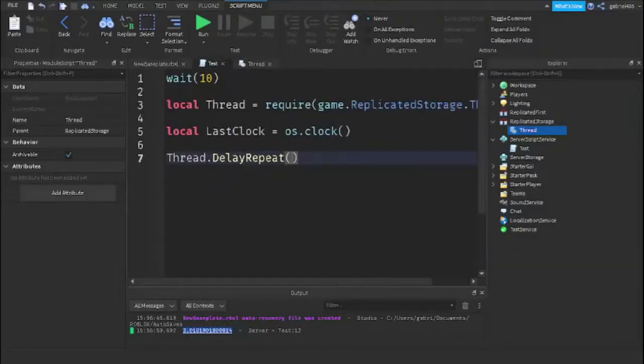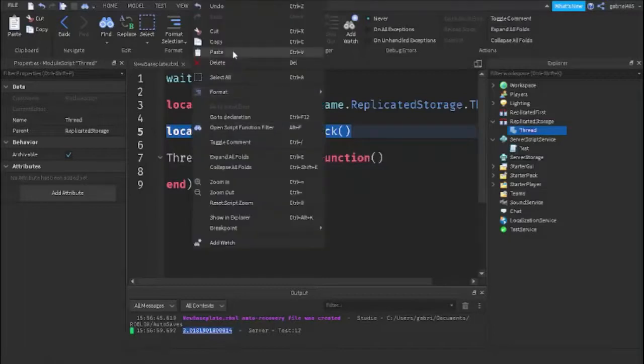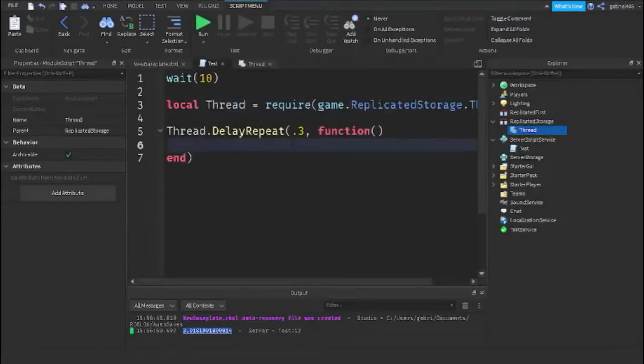So we're using delayRepeat. Now we're going to put our repeating number. We want to repeat this every 0.3 seconds. This is basically a while loop, so we're just going to put this inside and do that. So delayRepeat means it's going to delay every 0.3 seconds in a repeating loop. Okay, so let's do print.